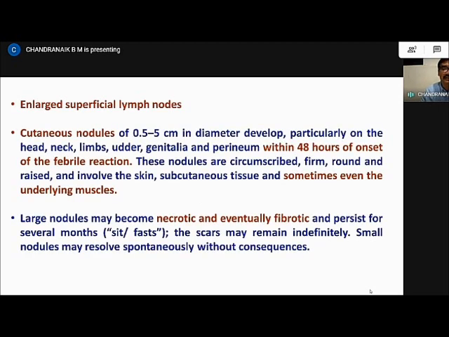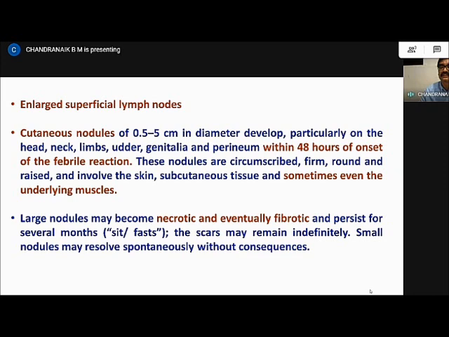Within 48 hours of onset of the febrile reaction, we start seeing cutaneous nodules of 0.5 to 5 centimeters that appear all over the body, especially the head, neck, limbs, under the testicles and the perineum region. One very important symptom of this disease is the enlarged superficial lymph nodes, the prescapular and the prefemoral lymph nodes. The enlargement of these lymph nodes can be seen very distinctly.